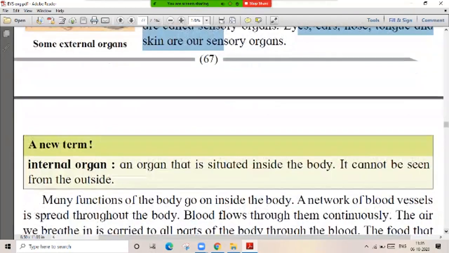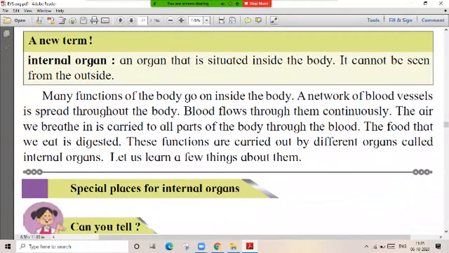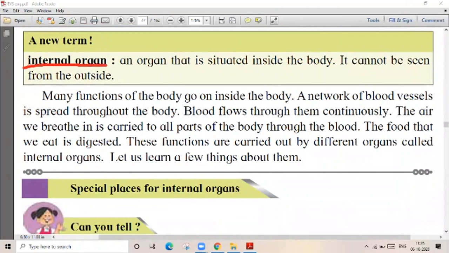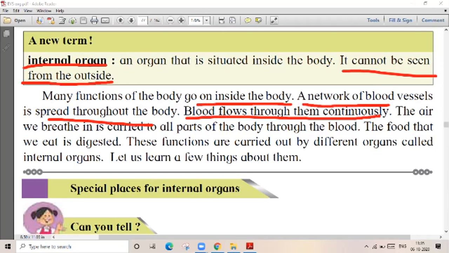Getting, guys? So let's go ahead. The organs which are inside the body are known as internal organs. Internal organs cannot be seen from the outside. So many functions of the body go on inside the body. A network of blood vessels is spread throughout the body. Blood flows through them continuously. The air we breathe in is carried to all parts of the body through the blood.